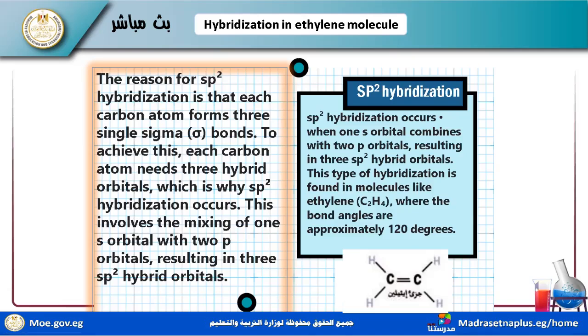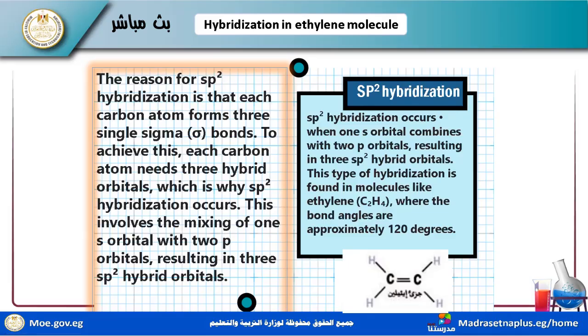The reason for sp2 hybridization is that each carbon atom forms three single sigma bonds. I told you before the meaning of sigma bonds. Sigma bonds form between two atoms by overlapping head to head, I mean linear or collinear overlapping.